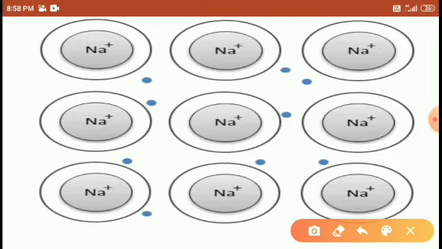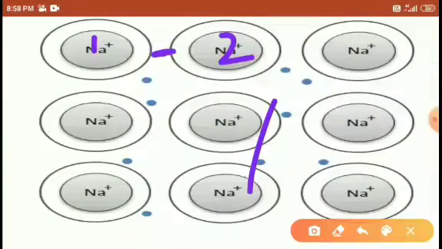In the previous structure, the bonding between the iron atoms is strong, between the copper atoms is strong, between the aluminum atoms is strong. But here there is a gap. This gap means the attraction between one sodium atom and the next sodium atom is weak, or the bonding is weak. Weak bonding means they are very soft in nature, easily cut by a knife.